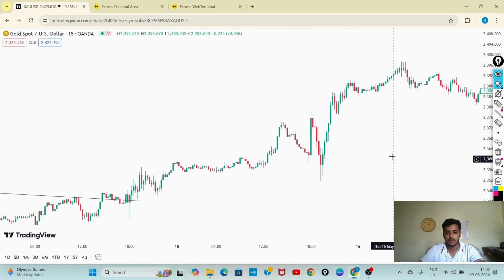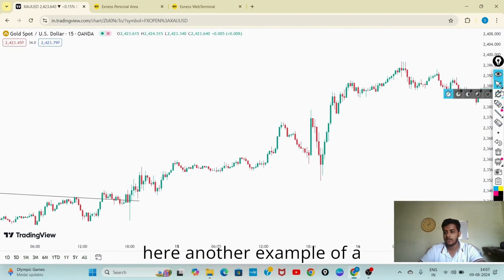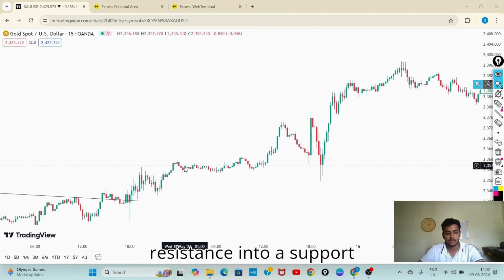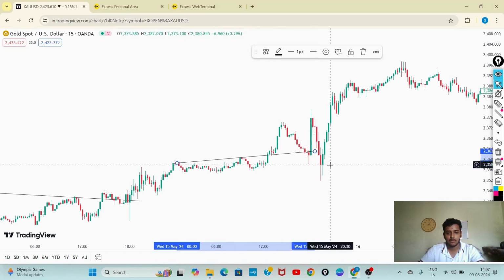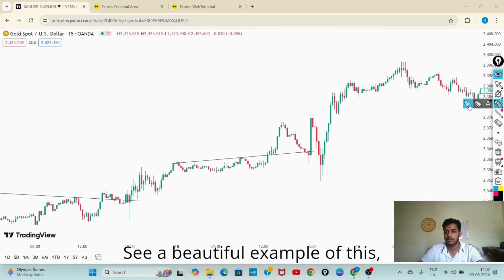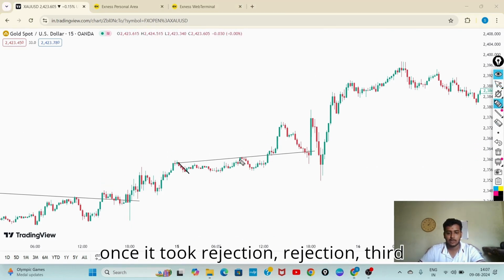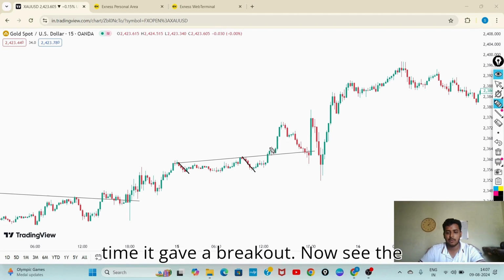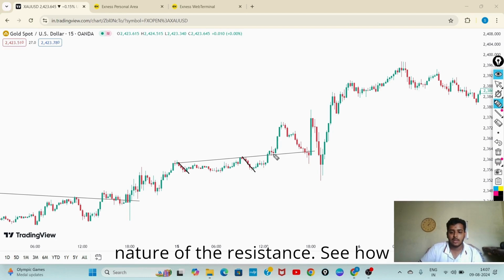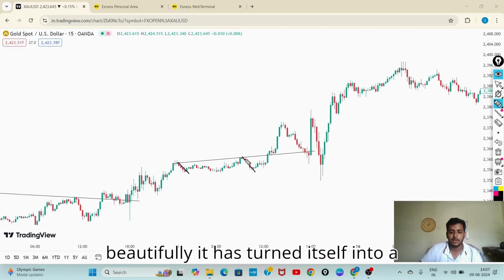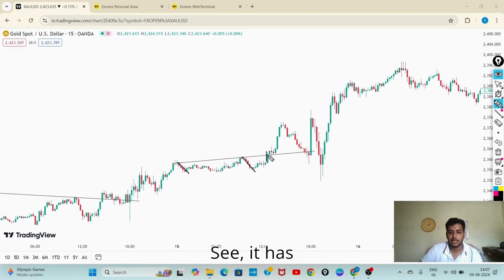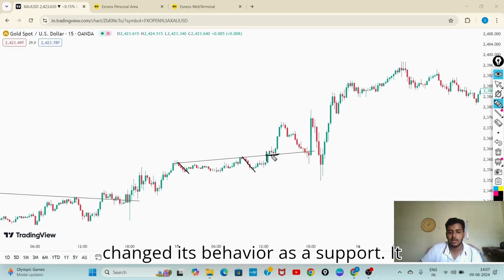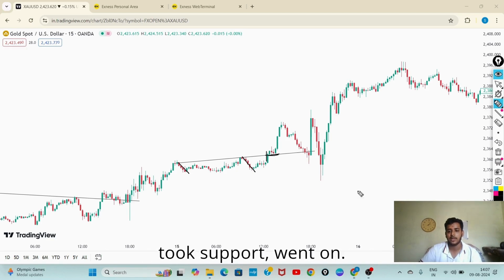Let me show you more examples. See here, another example of a resistance turning into a support. See a beautiful example of this. Once it took rejection, rejection, the third time it gave a breakout. Now see the nature of the resistance. See how beautifully it has turned itself into a support. The market has broken this level, and it has changed its behavior as a support. It took support and went down.